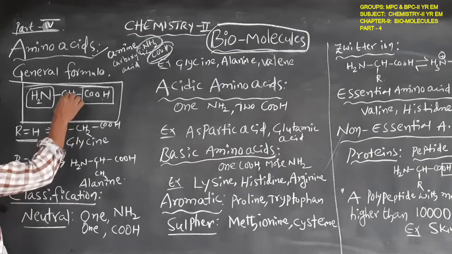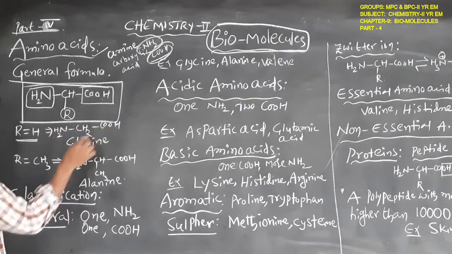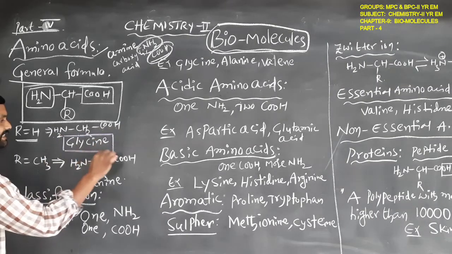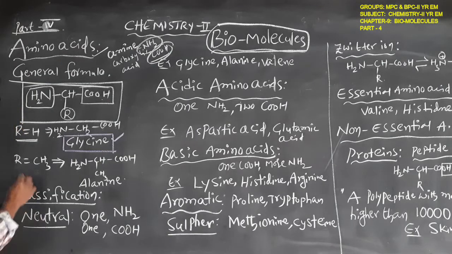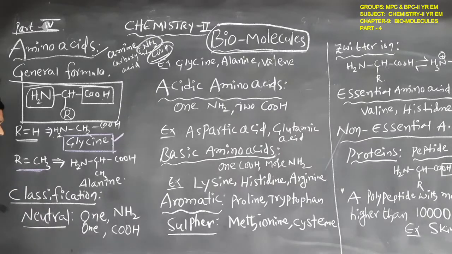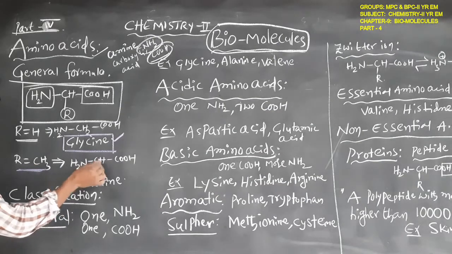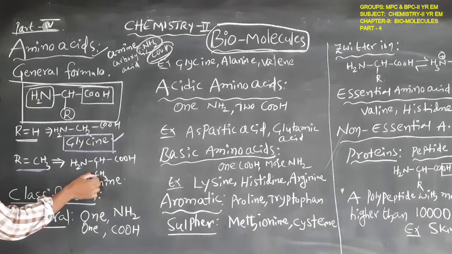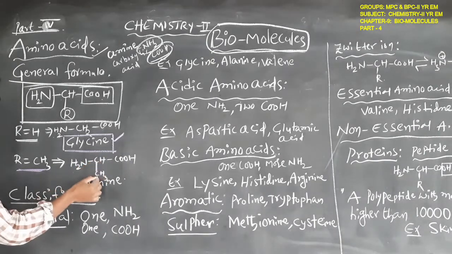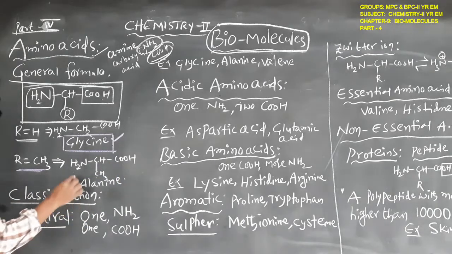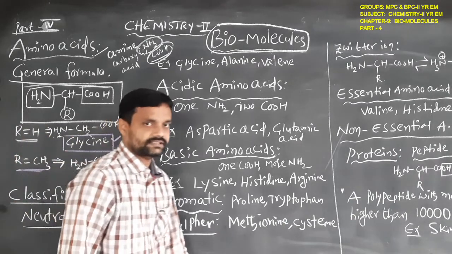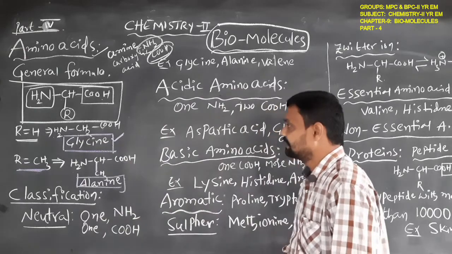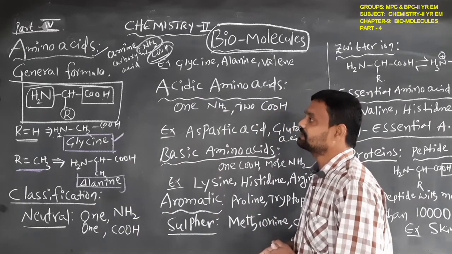we get NH2CH2COOH. That will be called glycine. The amino acid name is glycine. If in the general formula capital R is CH3, then the amino acid is NH2CH(CH3)COOH, with the remaining part the same COOH. Then this is called alanine. So this is the general formula of the amino acids.